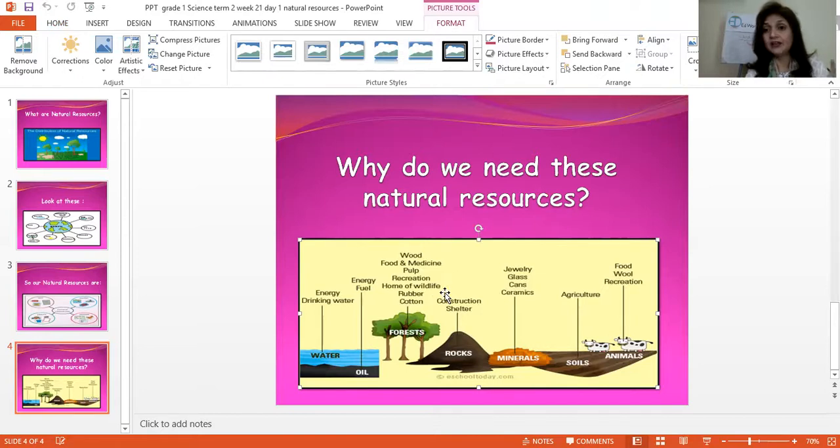And to make rubber, to make cotton. So that means trees are also very, very important. Then we need rocks. Rocks are another natural resource. We need rocks for construction, for constructing houses, for constructing buildings, for constructing factories. For that, we need rocks for shelter, right? We need rocks.